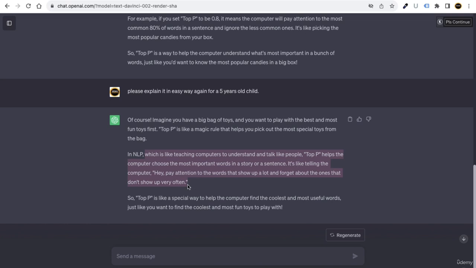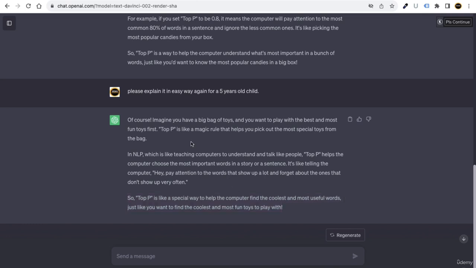It's like telling the computer, hey, pay attention to the words that show up a lot. Forget about the ones that don't show up very often. So top P is like a special way to help the computer find the coolest and most useful words, just like you want to find the coolest and most fun toys to play with. So hope you guys have understood what top P is basically.